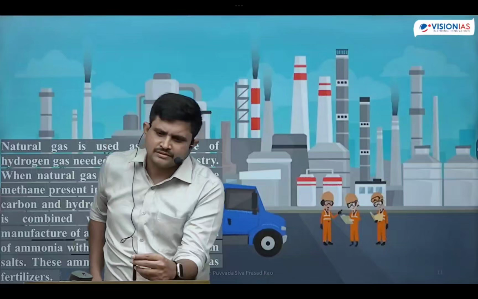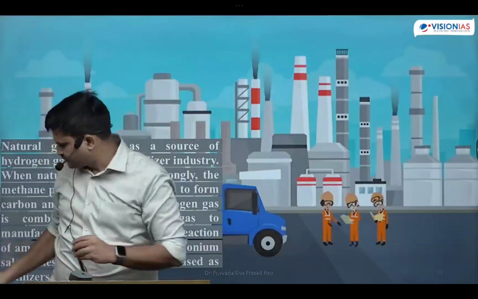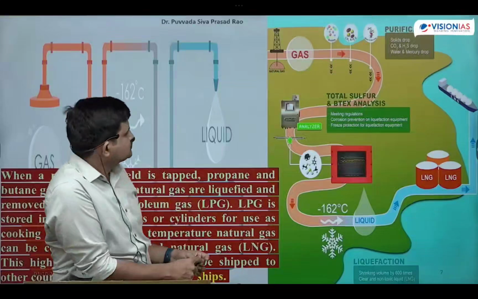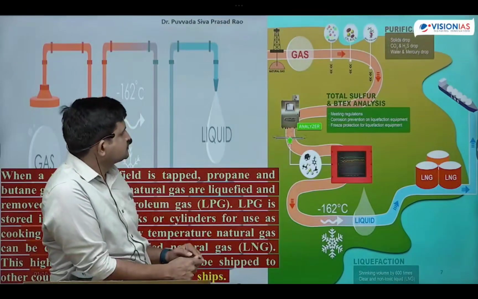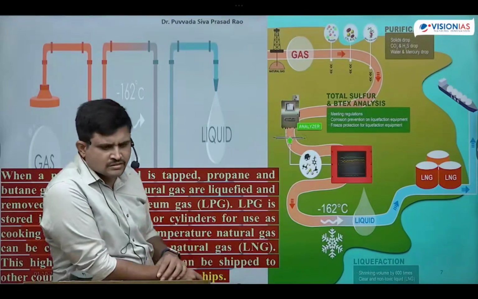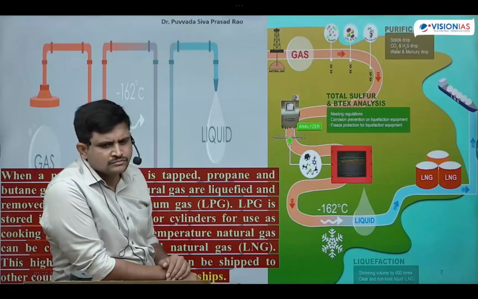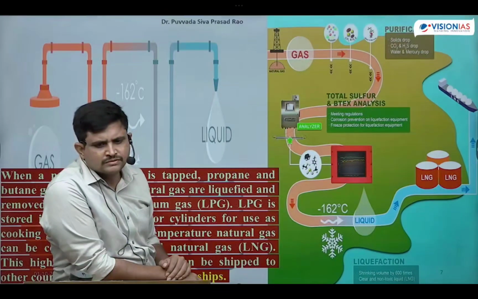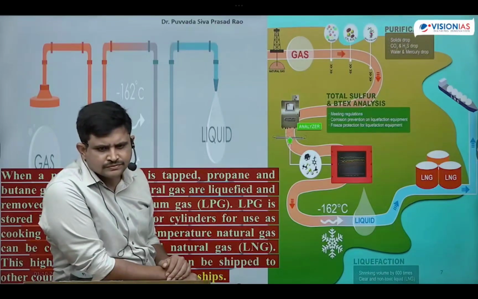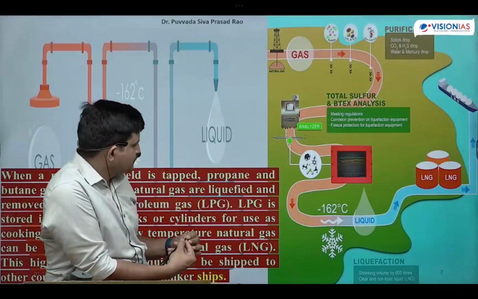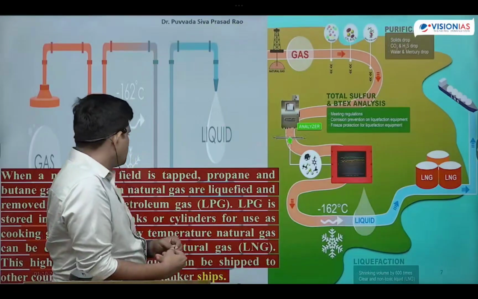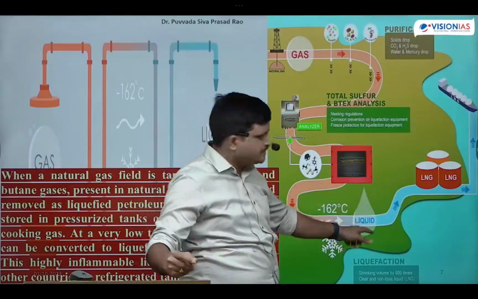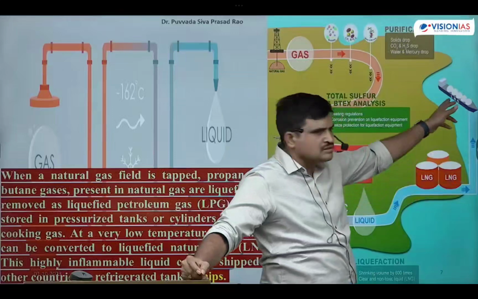Natural gas and biogas, when compressed, are known as CNG, compressed natural gas, and CBG, compressed biogas, respectively. Okay, no? At minus 162 degrees centigrade or below, this natural gas will be converted into liquid. That liquid natural gas we call LNG, which is used for transportation.